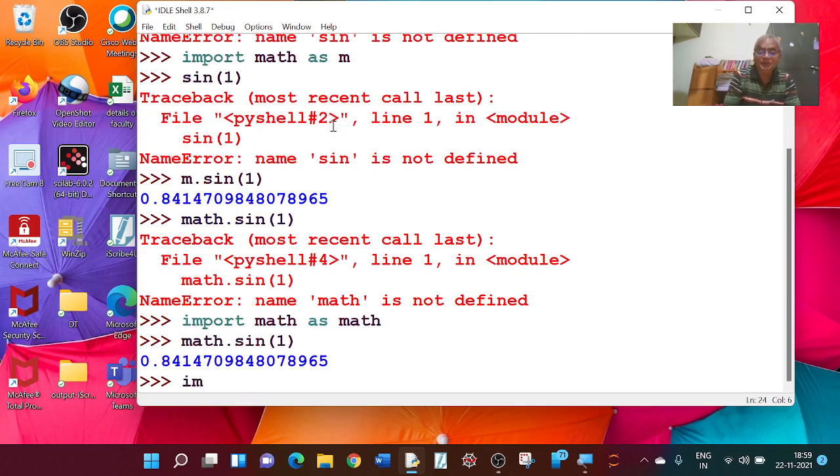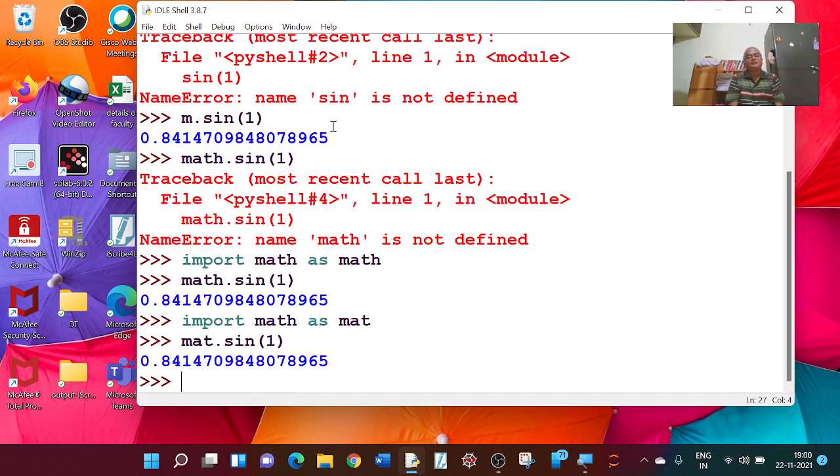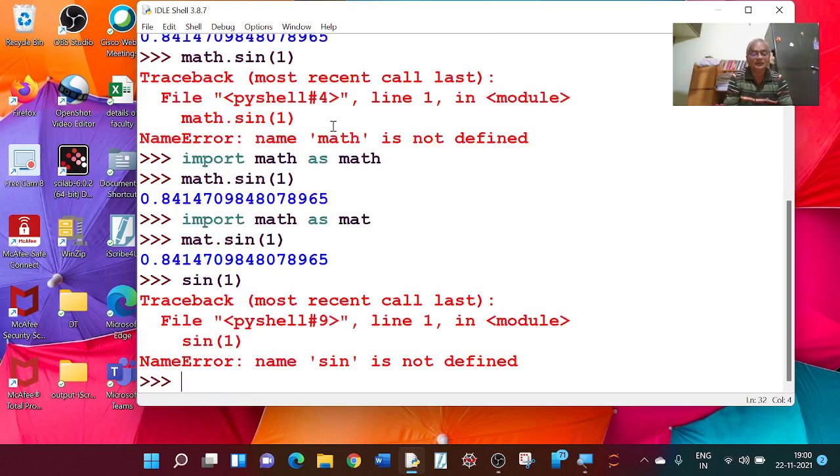Now if I import math as, say, mat, then if I write mat dot sin of 1 bracket close, this is also working. So mat is working, math is working, and m is also working. Now if I just write sin of 1, I am getting the error. So for that I will import all functions from math. Let me see how that works.